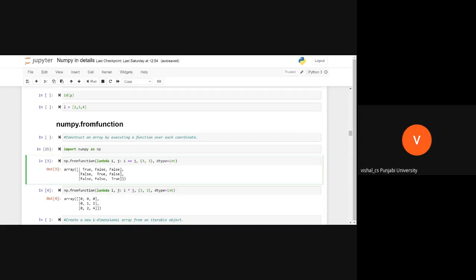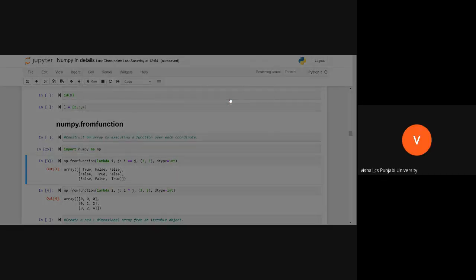That means this function is taking two arguments, i and j. And after that, it is checking the condition if i is equal to j. Obviously, if i is equal to j, your answer will be True.